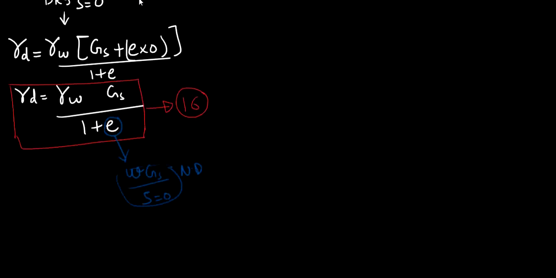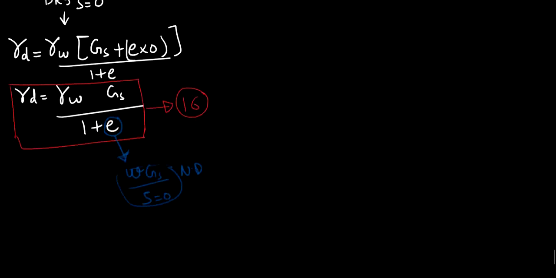So I cannot use this formula e is equal to wGs by S to compute the value of e if I have dry soil. This thing we have already discussed in the previous lecture also.